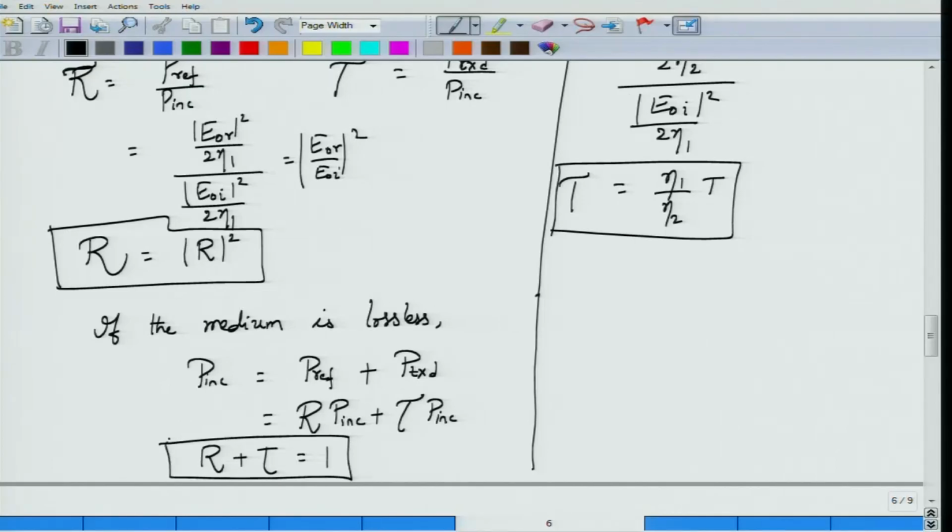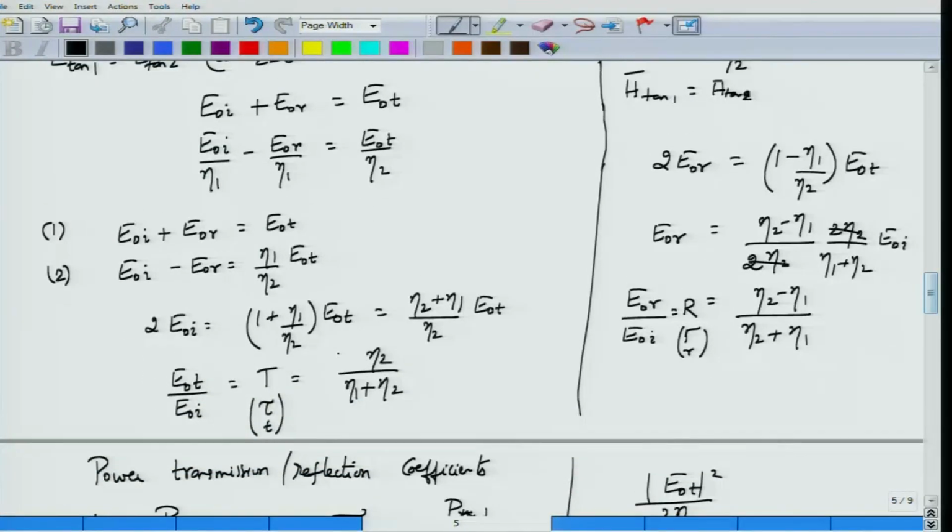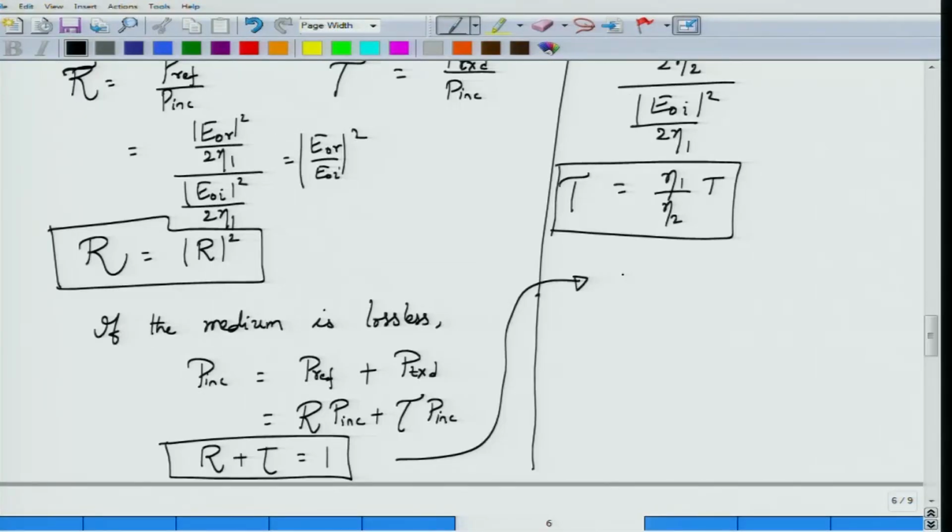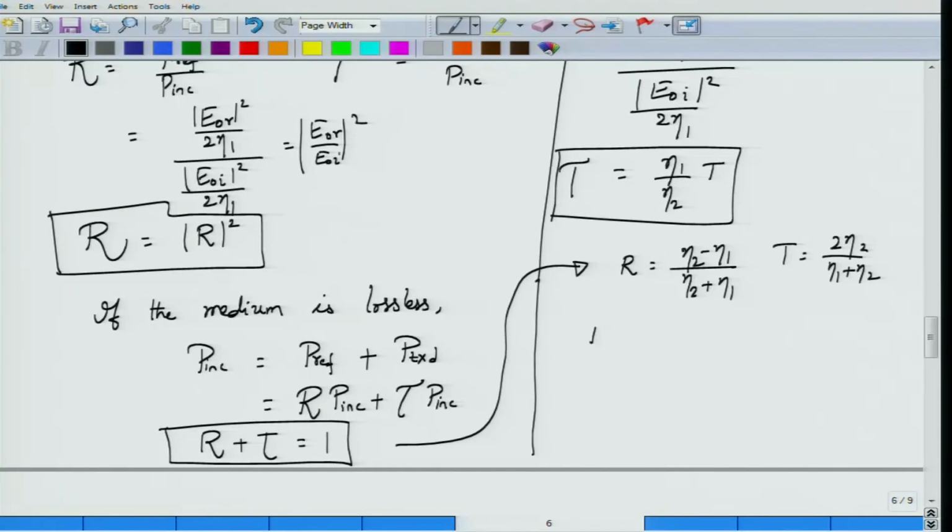Okay. Fortunately, a very similar relationship actually holds even for the individual reflection coefficient and transmission coefficient. The expression should actually have been 2 eta 2 by eta 1 plus eta 2. So what is R minus T? That would be eta 2 minus eta 1 minus 2 eta 2, divided by eta 2 plus eta 1.